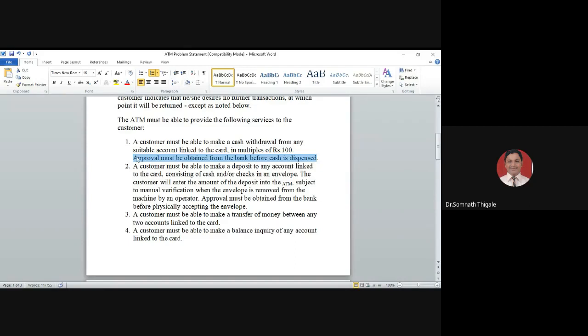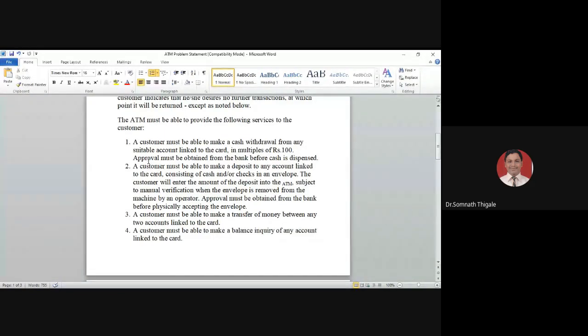For that process, as soon as you insert or swipe the card, the ATM collects the details of the card, sends them to the bank, and validates whether the card is valid or not. Once the card is valid, it will ask you to enter the PIN, and if the PIN is verified, then and only then will you be allowed to perform the further transaction. That is the approval for your first identification. The second approval is required for allowing you to perform the expected transaction. That is the second scenario.